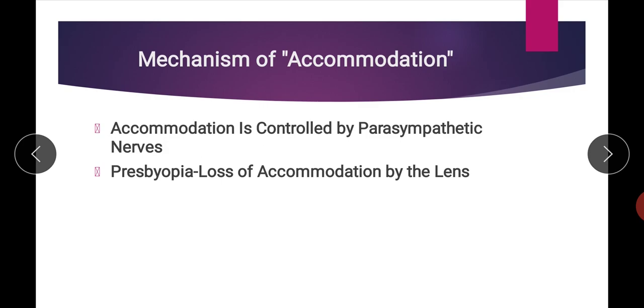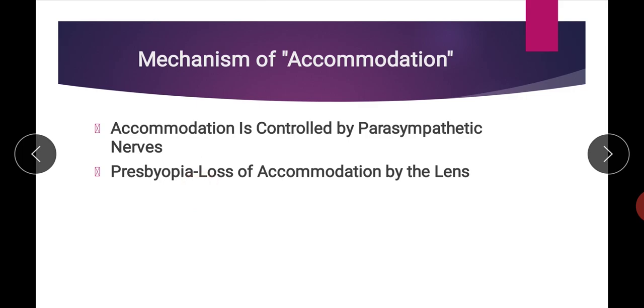Because of the loss of elasticity of the lens, the ability to change the curvature decreases, and that's why as the age increases, there is a decrease in the ability of accommodation, or there will be a loss of accommodation. So this loss of accommodation as the age increases is known as presbyopia.